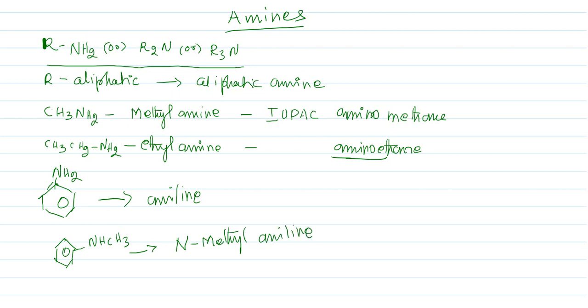You can also take some compounds like this.